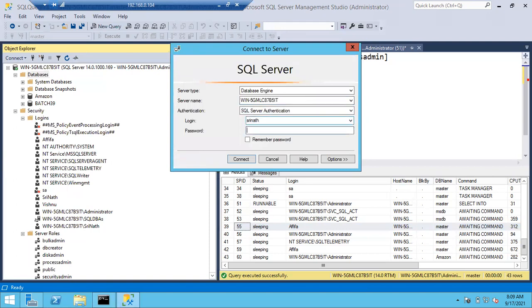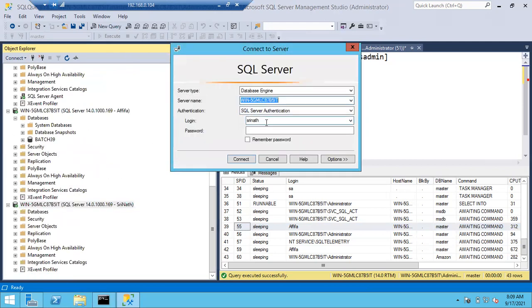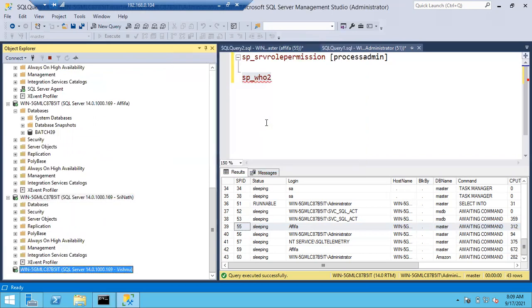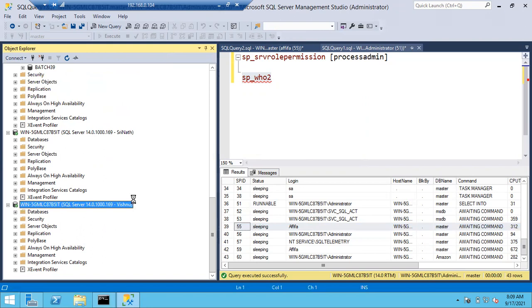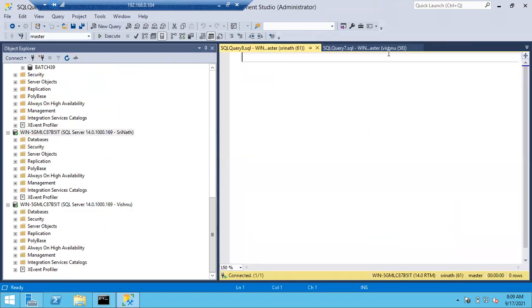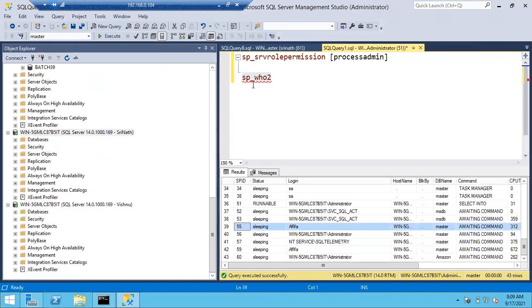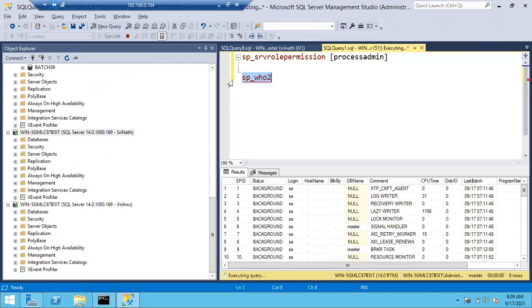Srinath 1, 2, 3. Fine. Vishnu 1, 2, 3. Fine. I'm just simply opening one session for each name. Okay, right. So let me go with the administrator connection. This is the admin connection. And now if I run it, see here, earlier how many sessions?